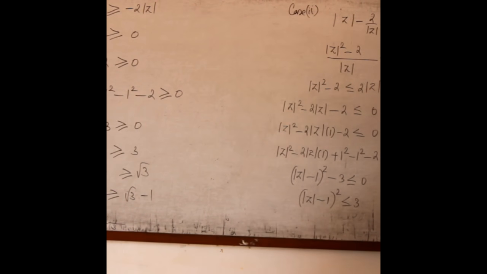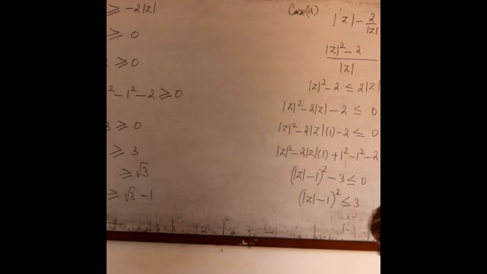That means modulus z is less than this term. I can write that root 3 minus 1 is less than or equal to modulus z, less than or equal to root 3 plus 1. So the least value is root 3 minus 1 and the greatest value is root 3 plus 1. With that, sixth problem over.